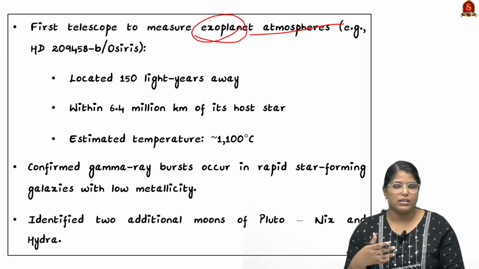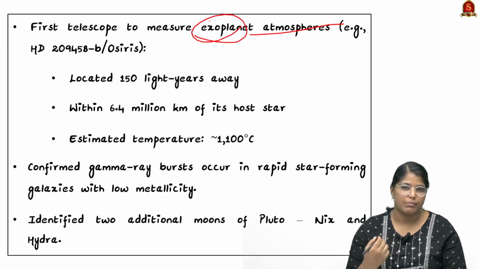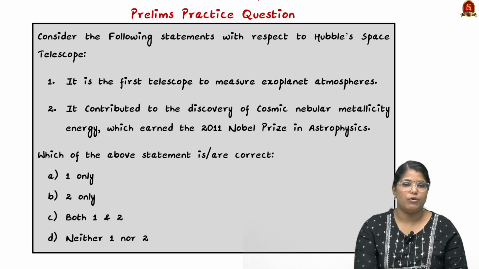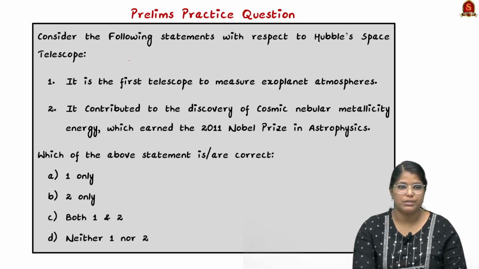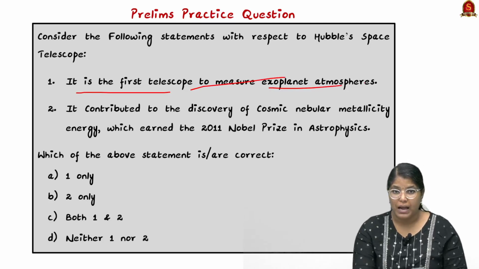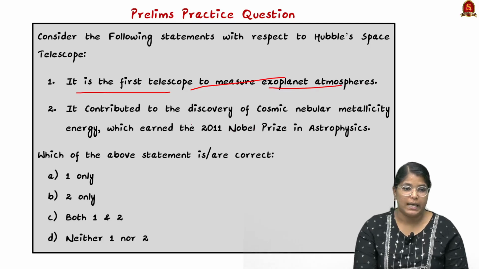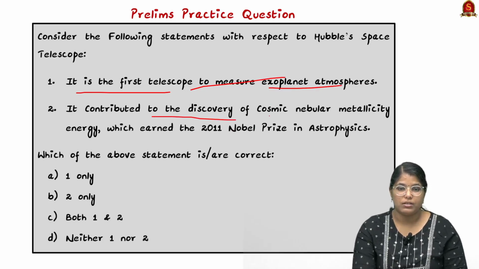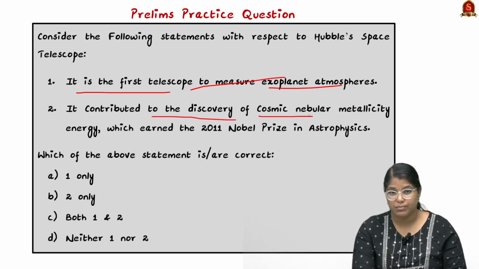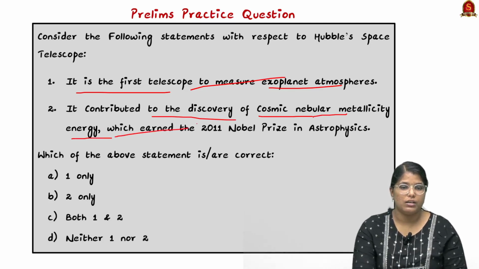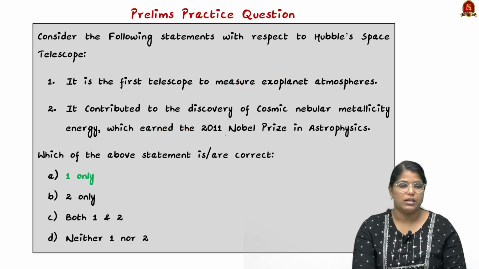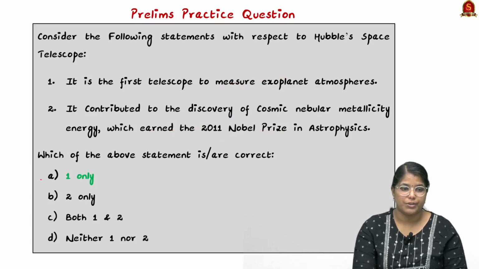So based on the discussion, I have framed a prelims question for you. Let me read out the question. Consider the following statements with respect to the Hubble Space Telescope. Two statements have been given. First statement says it is the first telescope to measure exoplanet atmosphere. Second statement says it contributed to the discovery of cosmic nebular metallicity energy, which earned the 2011 Nobel Prize in Astrophysics. So here the correct answer for this particular question is option A, one only.